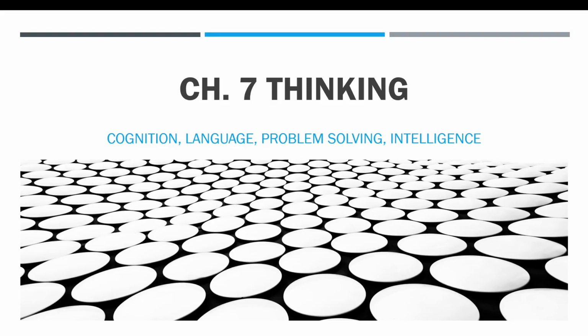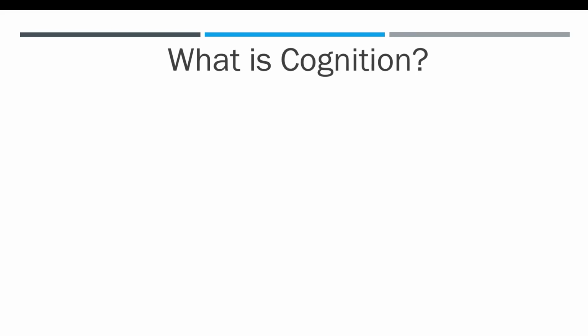Hello everyone, in this video I'll be going over Chapter 7, Thinking, and we'll be covering cognition, language, problem solving, and intelligence. So first, what is cognition? Go ahead and take a moment to think what cognition is, and then formulate some ideas of what you first think cognition is before we go over thinking in this chapter.